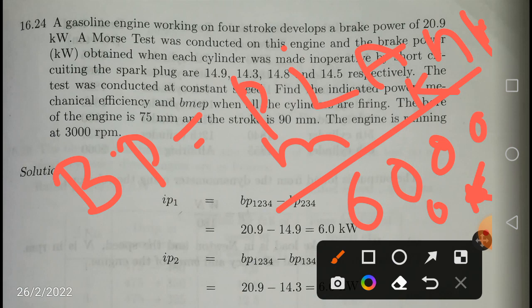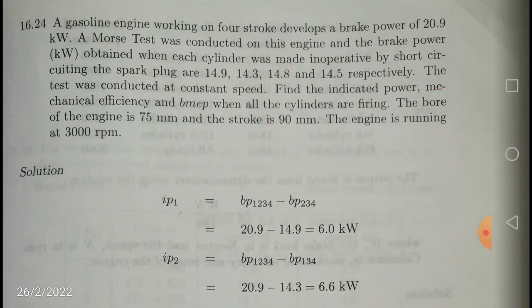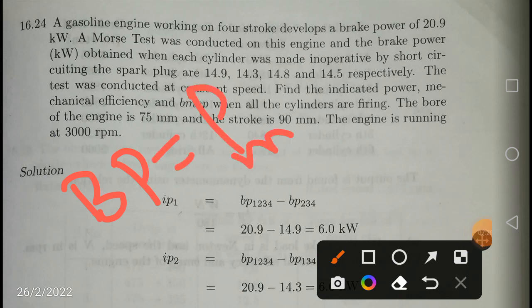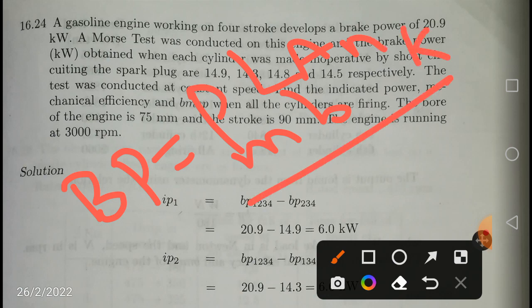For n number of cylinders, for example, it is a 4-cylinder engine, let us say, it is equal to PM LAN into 4, that means 4 cylinders, by 60,000. So BP is equal to brake mean effective pressure into LANK by 60,000.